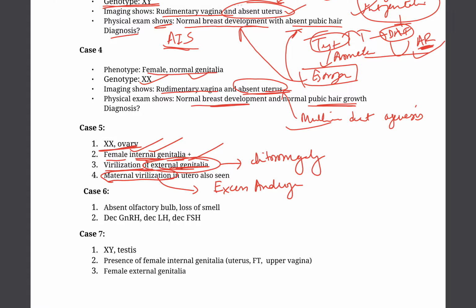So here excess androgen happens when this reaction from testosterone to estrogen is affected, which is regulated by aromatase enzyme. So a defect in this enzyme can result in clitoromegaly as well as maternal virilization.